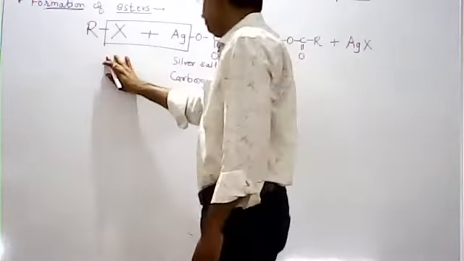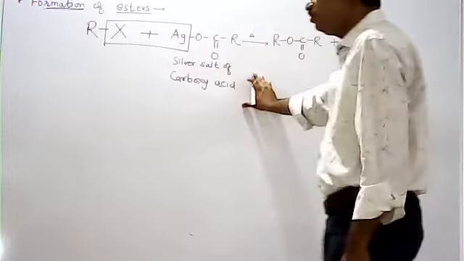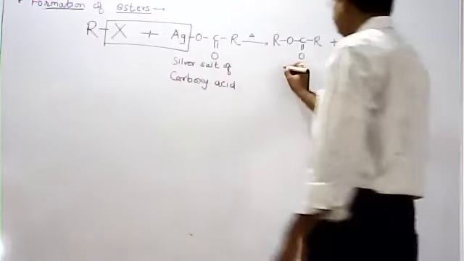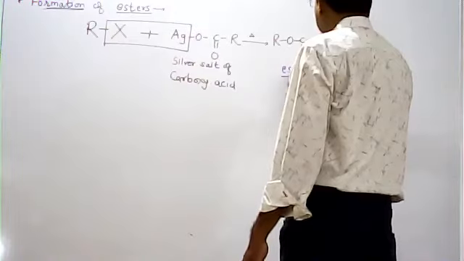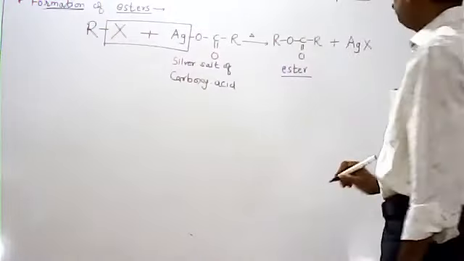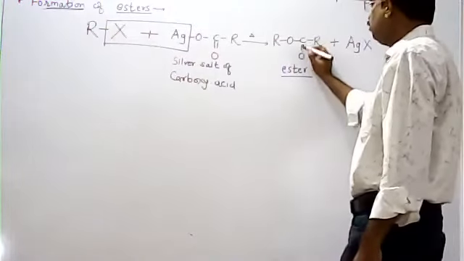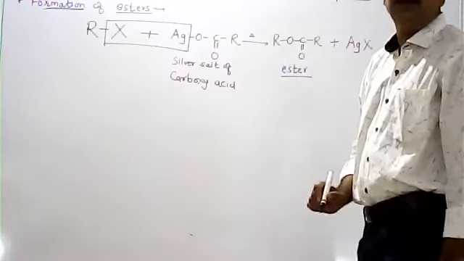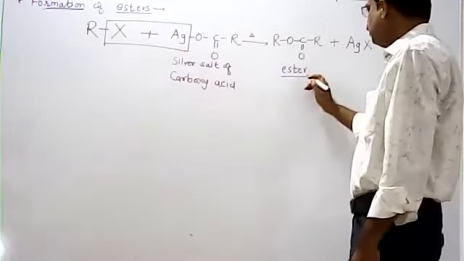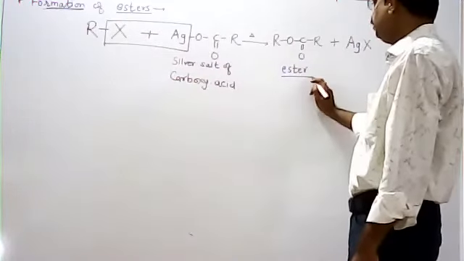So the alkyl halide reacts with the silver salt of carboxylic acid, then it gives an ester. The functional group is ester, R C double bond O O R. This is the general representation of any ester. Okay, this is an ester molecule.